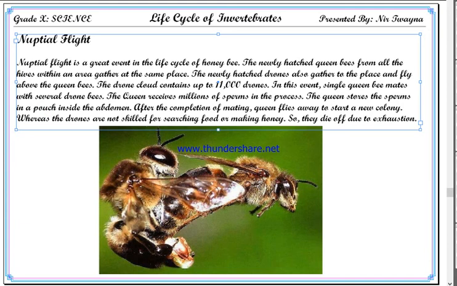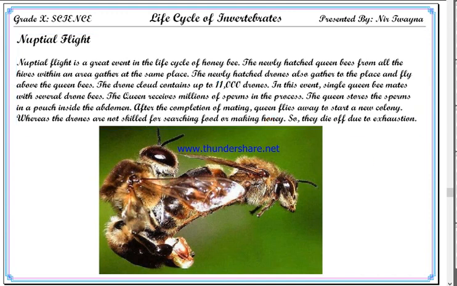After the completion of mating, queen flies away to start a new colony, whereas the drones are not skilled for searching food or making honey, so they die off due to exhaustion.